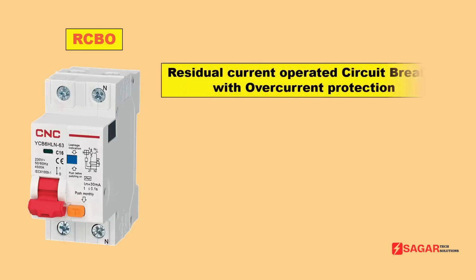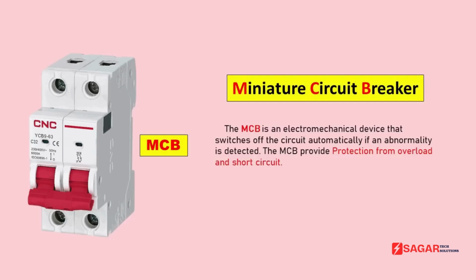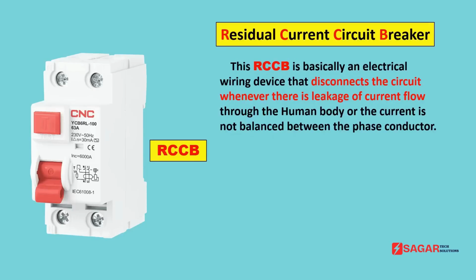Full form of RCBO is Residual Current Circuit Breaker with Overload Protection. By listening to its name, you must have got an idea what is the working of RCBO. But I will explain you everything. Like I told you in the starting that the MCB we have, MCB provides us protection from overload and short circuit. After this I told you that the RCCB you have, RCCB provides protection from earth fault.